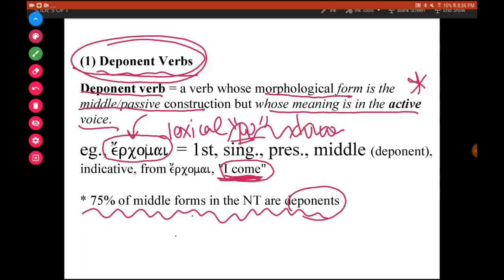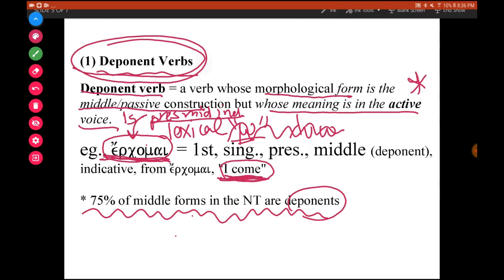And in Koine Greek, the only forms that exist for this verb are in the middle or passive voice construction. So because there's an absence of the active forms, the lexical form is actually ending in a passive voice construction. So this is the present middle indicative, first person singular, erchomai, which means I come.